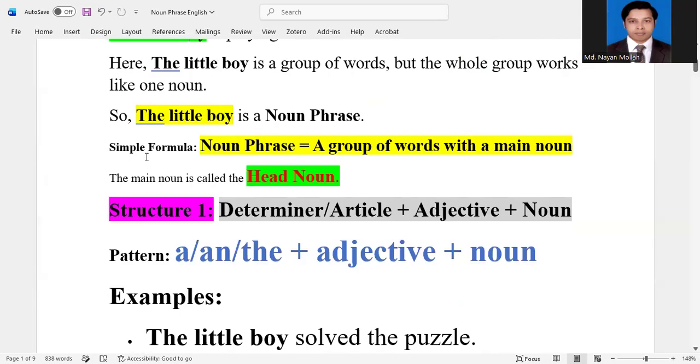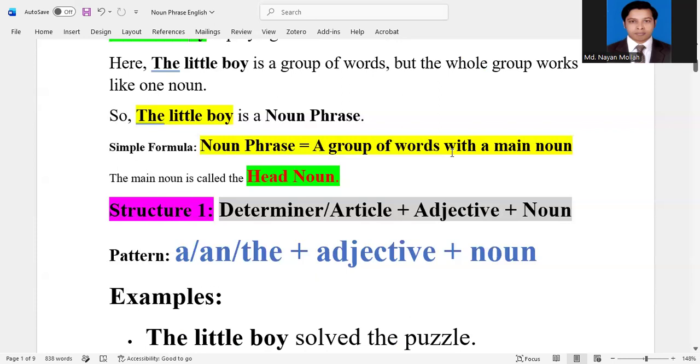Now I will show you some simple formulas of noun phrase one by one. Noun phrase means a group of words with a main noun.